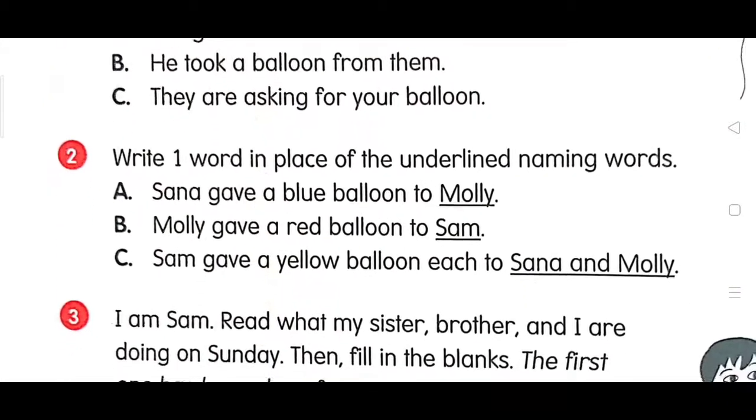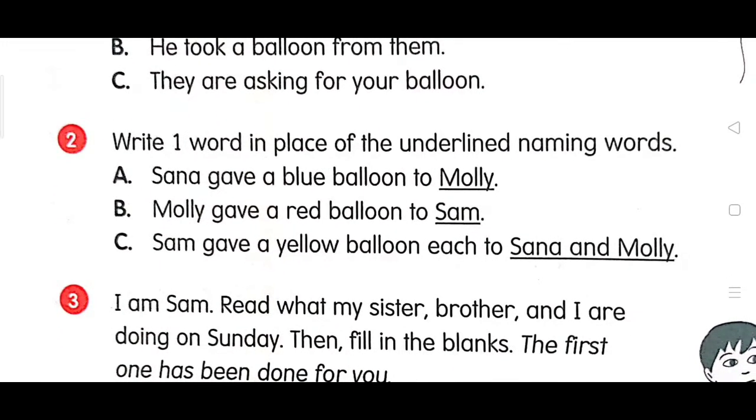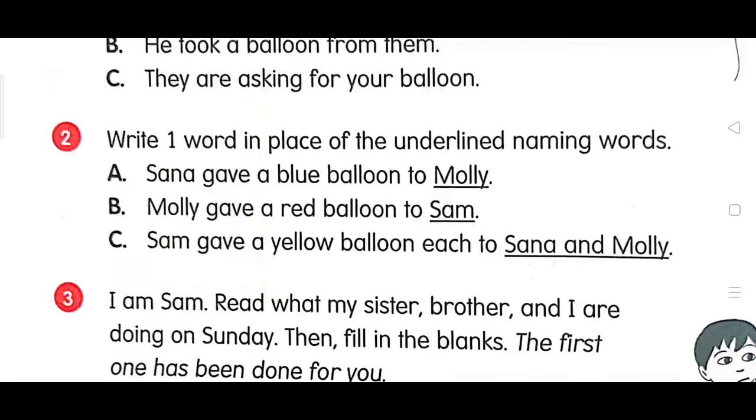Now question number 2. Write one word in place of the underlined naming words. What will you do here? One word is underlined, and that is naming word. Which word can you write in place of this naming word? You have to write that. Like Sana gave a blue balloon to Molly. So what can you use here? Sana gave a balloon to her. This is how you will do the next also.